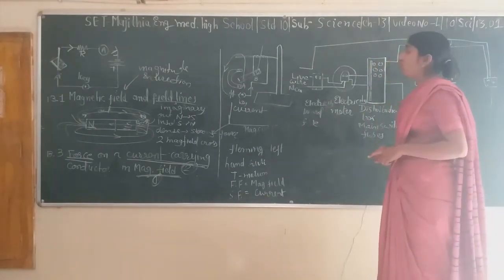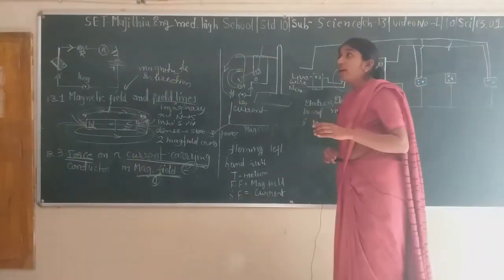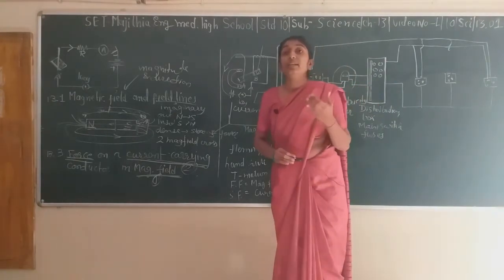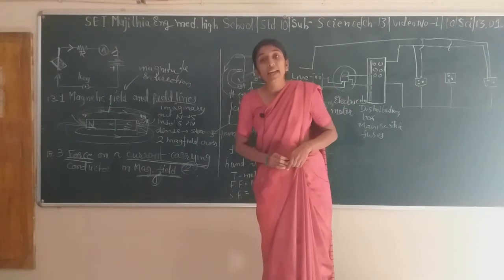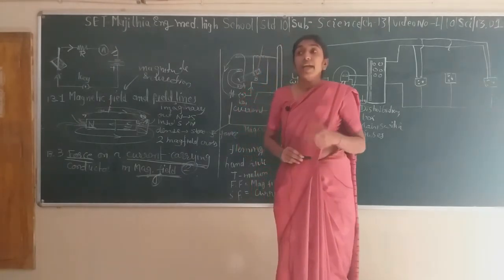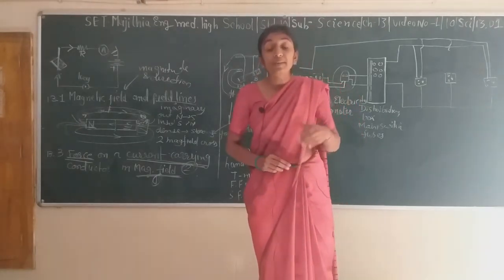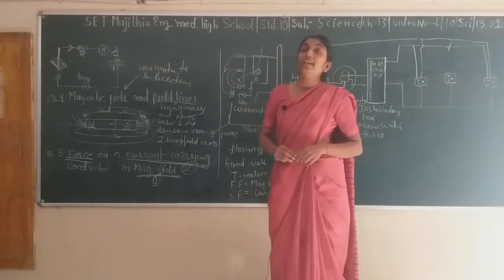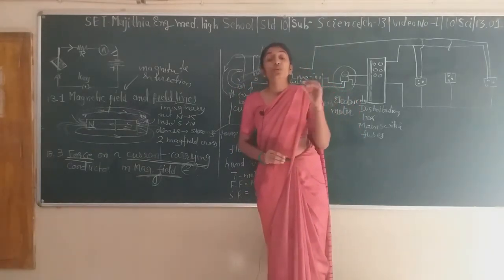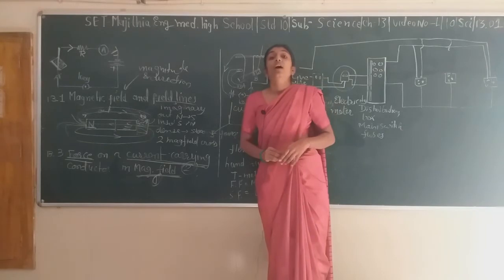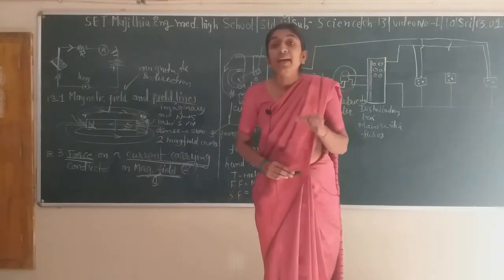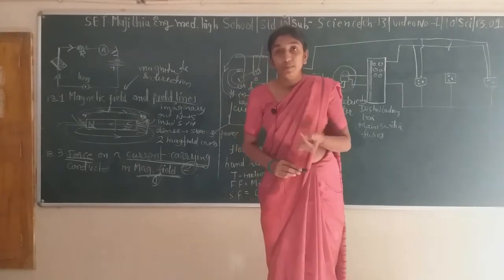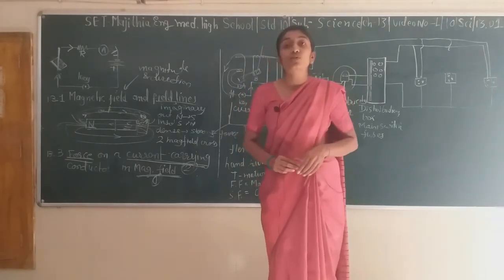Next our topic is domestic circuit. In your house you are able to see that three kinds of wires are generally used. One has a red colored insulating cover. Actually PVC, polyvinyl chloride, a kind of plastic, is used to cover the metal wire. In India, or in the entire world actually, the metal wire used is copper.